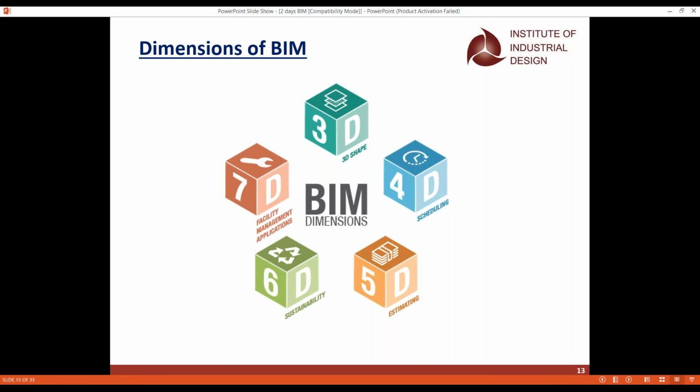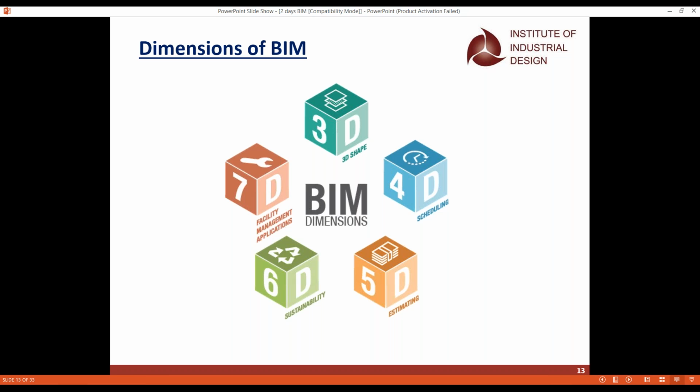And when it comes to 5D, it is length, breadth, height, time, and cost. Your 5 dimensional will be length, breadth, height, time, and cost. It tells you the complete cost also. And when it comes to 6D, the sixth dimension is sustainability: length, breadth, height, time, cost, and sustainability.